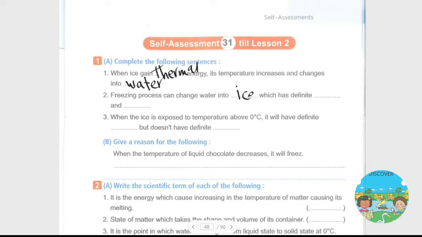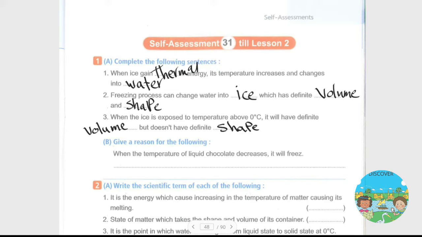تمام. Which has definite volume and shape. Question number 3 بيقول لي when the ice is exposed to temperatures above 0 degrees C it will have definite volume but doesn't have definite shape, لأن هي هتتحول لووتر.